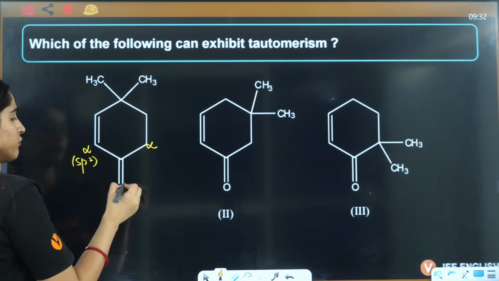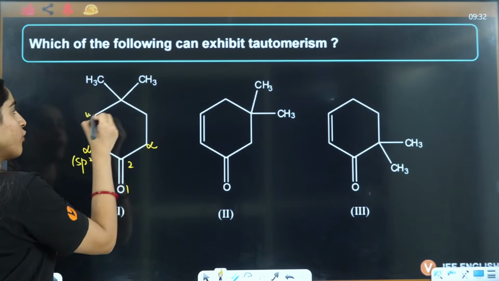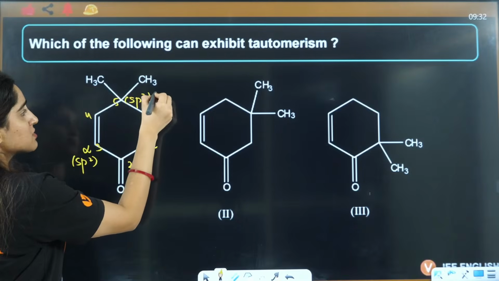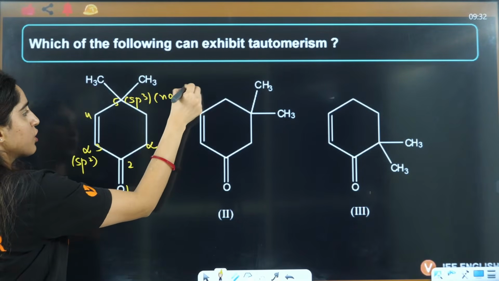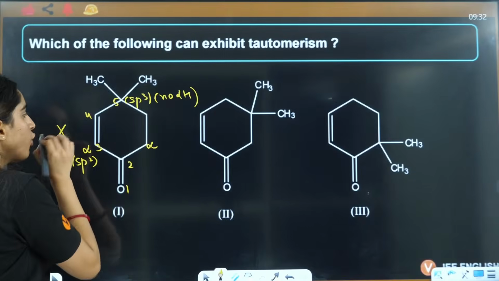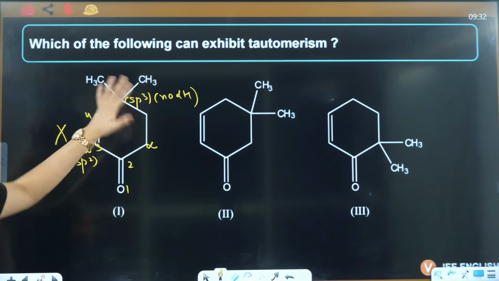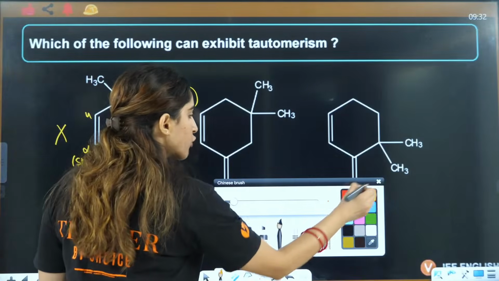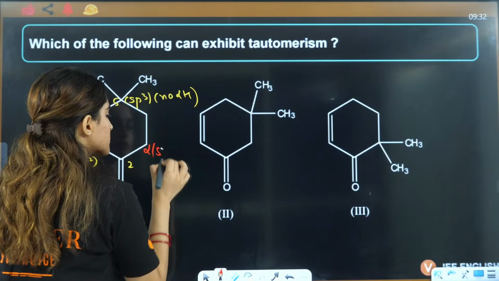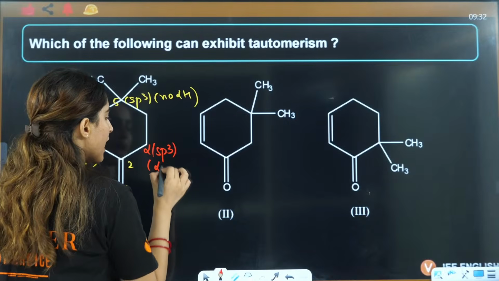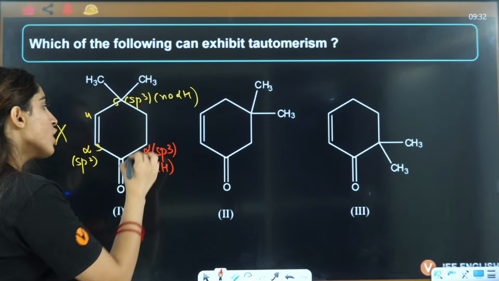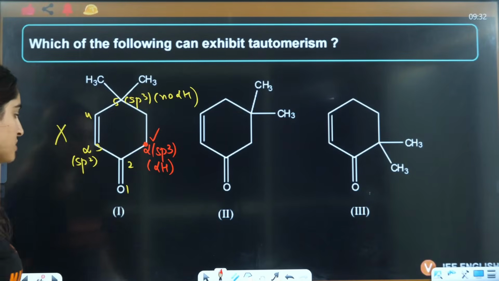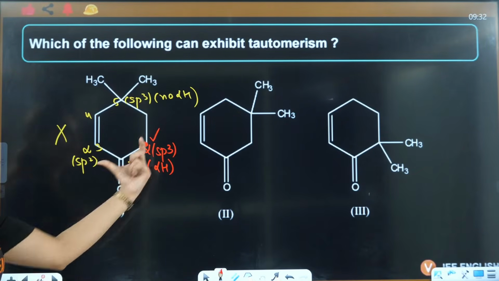So here 1, 2, 3, 4 and the fifth. The fifth is also sp3, but there is no alpha hydrogen, so from this side there is no possibility of tautomerism. From the other side, there is a possibility of tautomerism because this is alpha, which is sp3, and has alpha hydrogen also. So it will show tautomerism from this side.